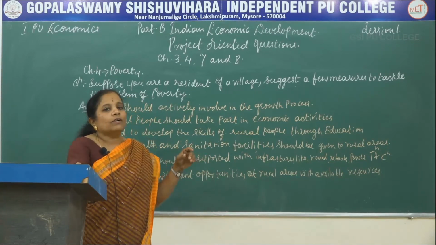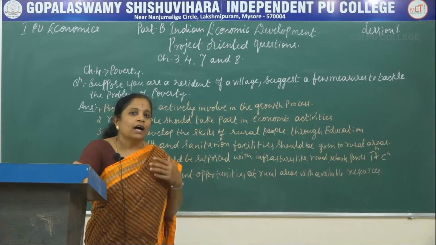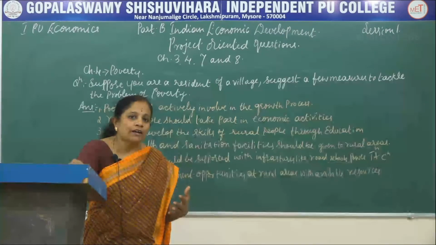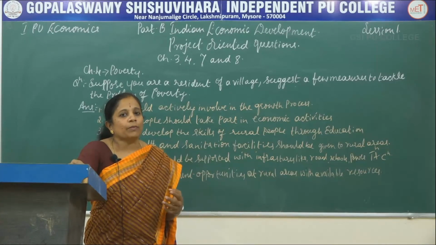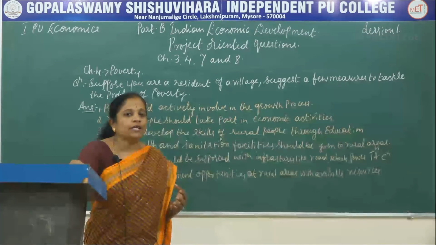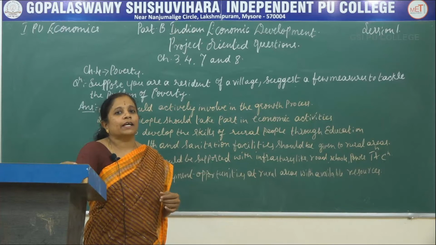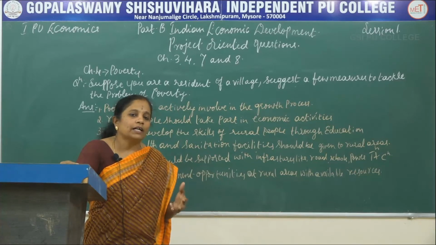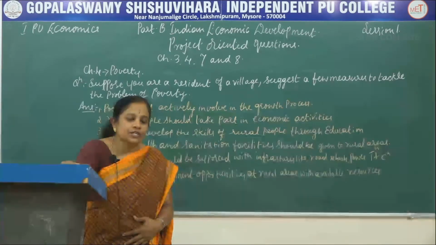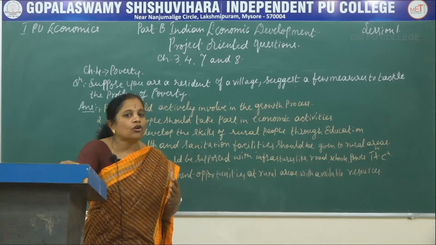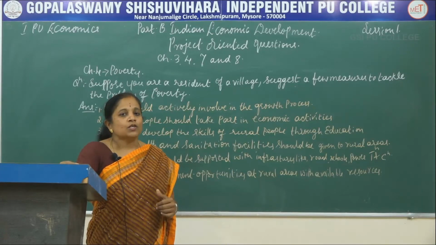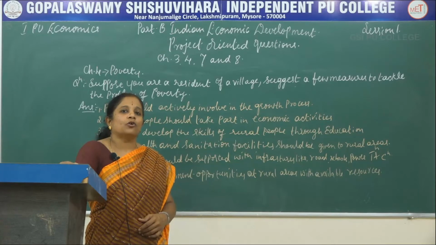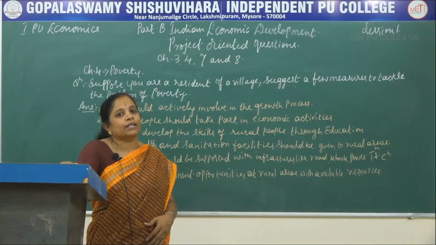So whatever the residues are there, crop residues may be there, agricultural based agro industries are there. All these waste products of the agro industries can be involved with economic activities, and by using the waste products of these agro industries and the farms, they can make one more product and sell it. There are lots of products in the market that are available with agro based industries, and they have a lot of scope these days for organic farming. So they can go for cultivation through organic farming, because the products grown under organic farming have a greater demand.